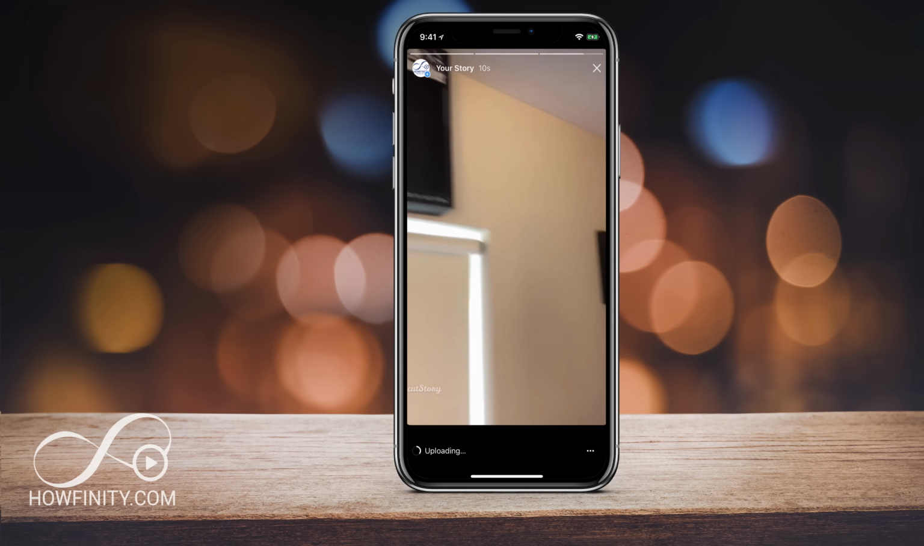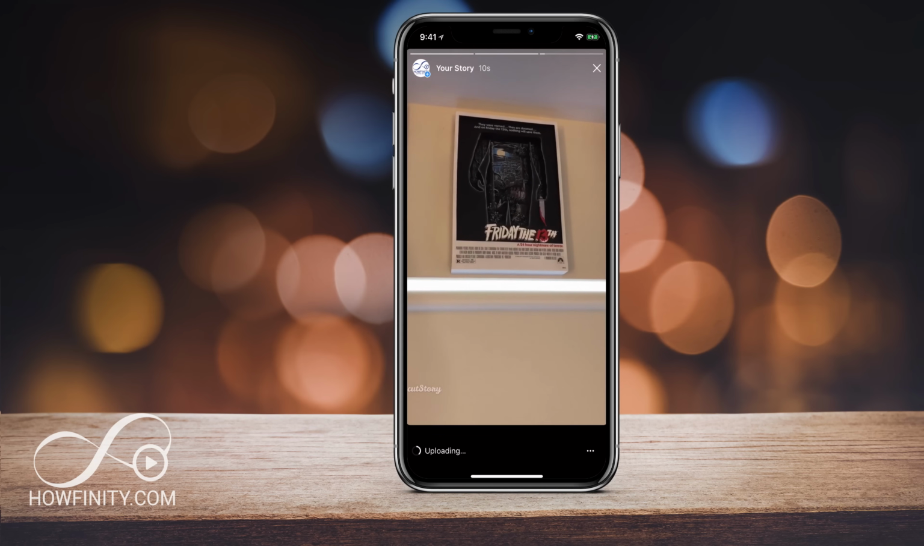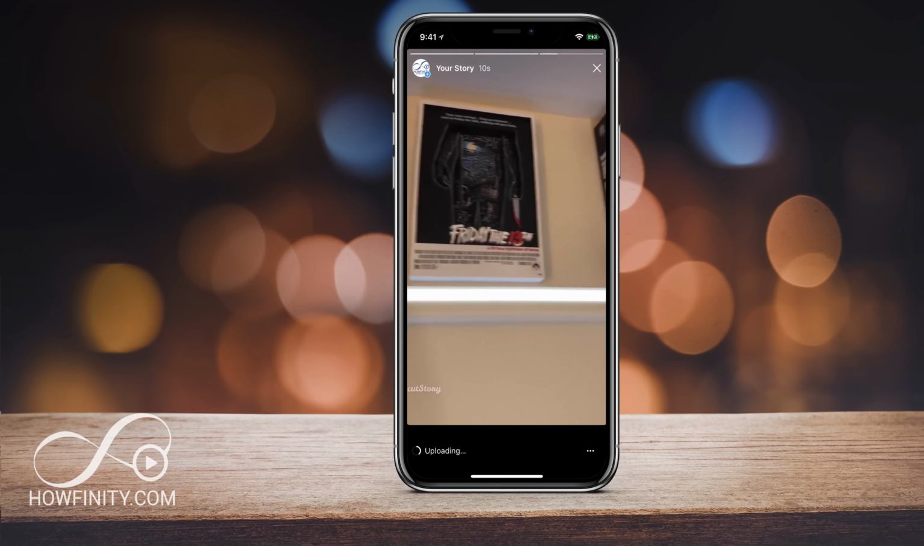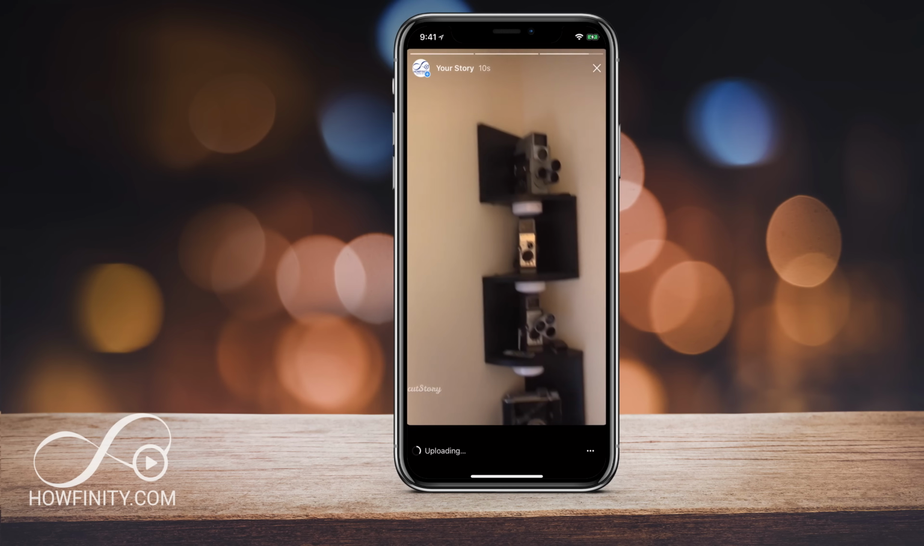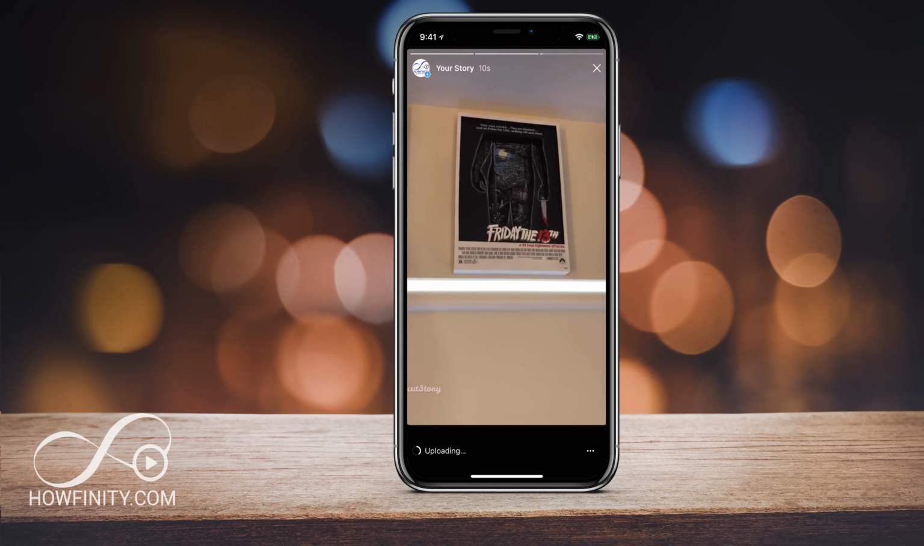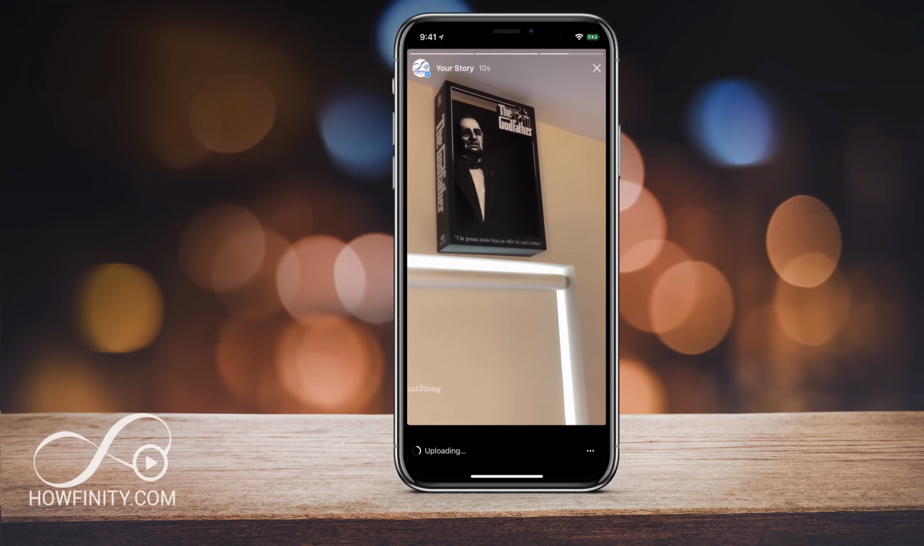Now, if you don't like the watermark here, the Cutstory watermark here, you could actually purchase a 99-cent removal of that if that bothers you. It doesn't bother me. It's really nice and subtle on the bottom. People don't even usually notice it. So that's how you post videos that are longer than 15 seconds onto Instagram story.